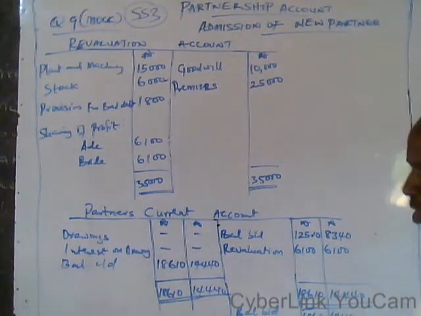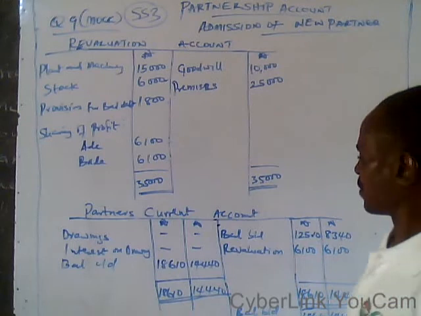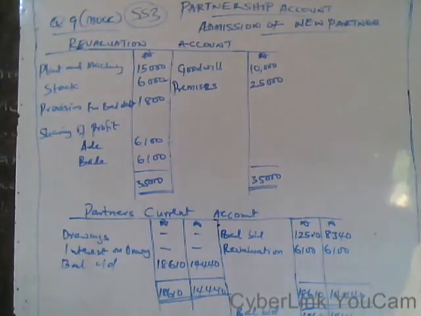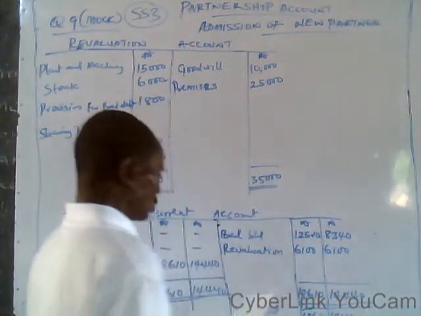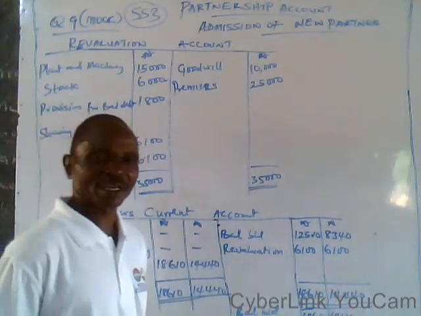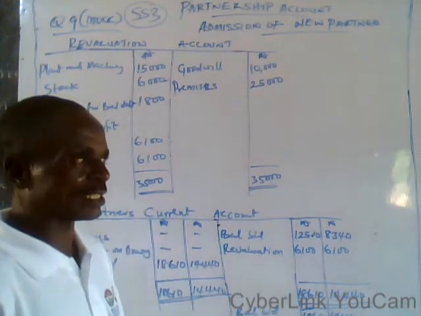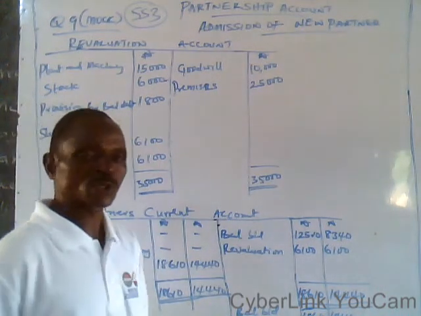But in case another time you are given the current accounts of the partners, whereby you have a DR and a CR: DR, that is the debit, and CR, the credit.